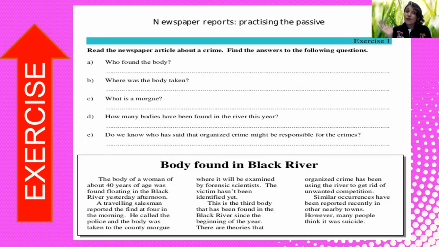Well, this is real. It happens also here in Mexico. Well, I don't know if this article is real or it was invented, but we are going to practice passive voice with this. So, the first question, letter A.